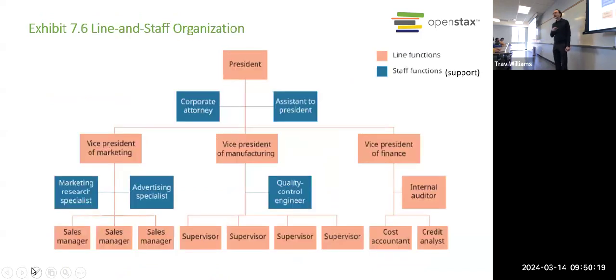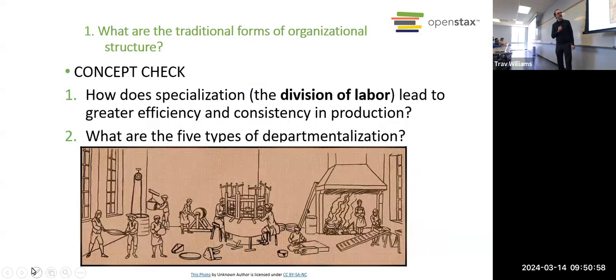We talked about the difference between line and staff positions. Which is the one that's more directly involved with making or selling the product? Line or staff? Line. Thank you, Jade. That's right. Line positions are more directly involved. Think of it like people on the assembly line making the product. Whereas staff positions are support. They're not making the product, they're not selling the product, they're just supporting other people in the organization. That's a necessary thing too, it's just not as direct.